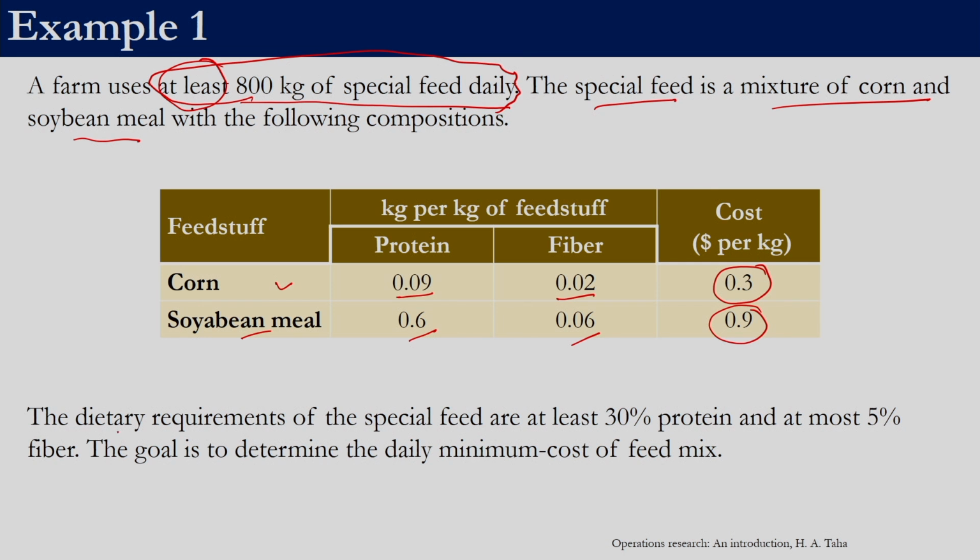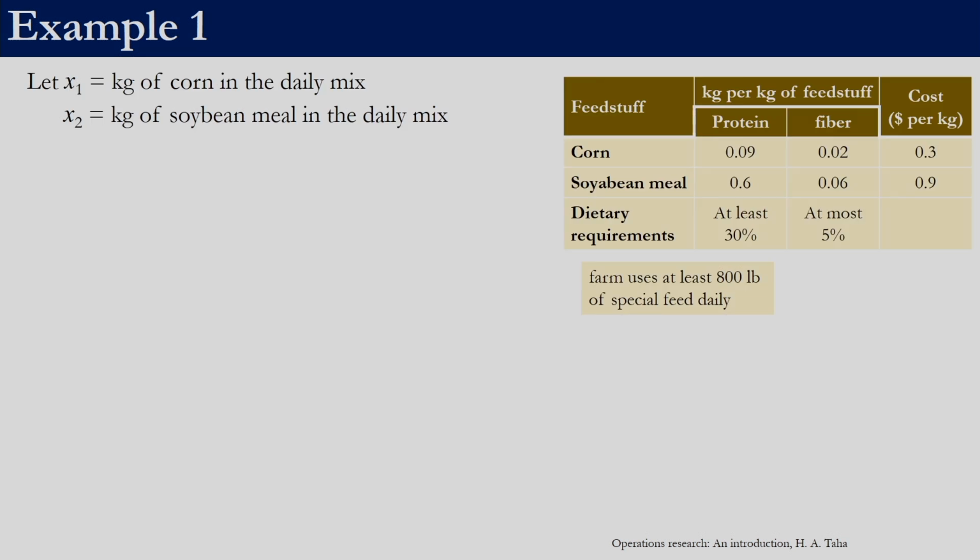The dietary requirements of the special feed. The special feed that we are preparing by mixing corn and soya bean should have at least 30% protein and at most 5% fiber. So, if the protein content is more than 30, it is fine, but the fiber content should not be more than 5%. So, this is at most and over here it is at least. First, let us see how to model this problem.